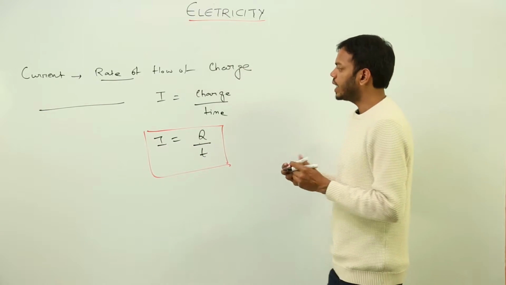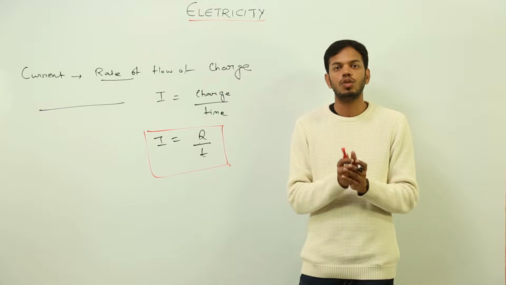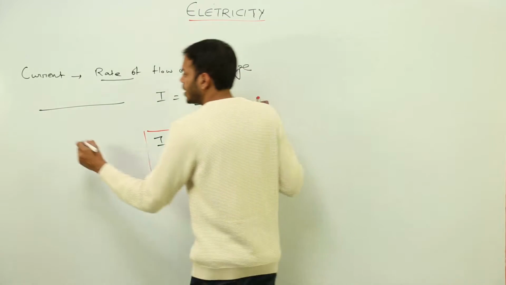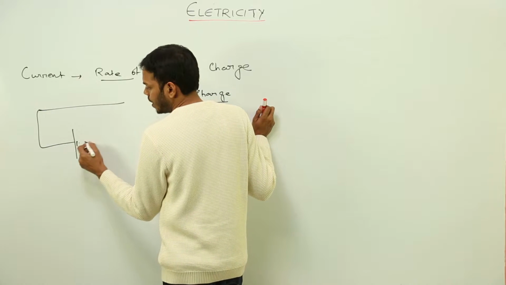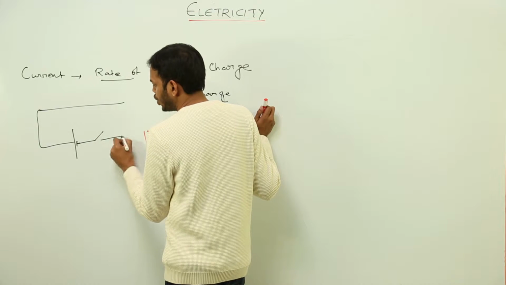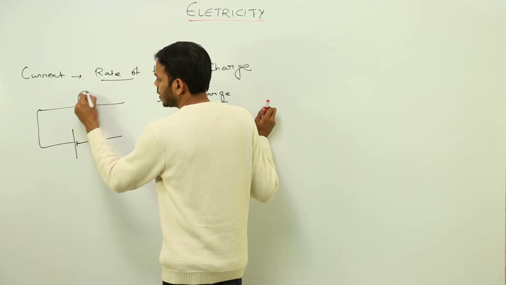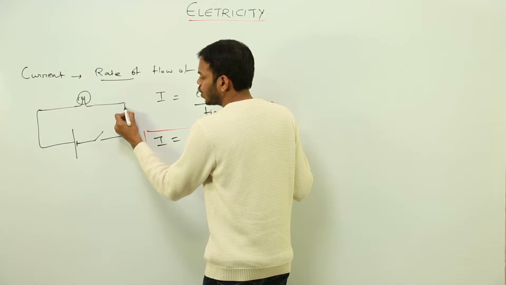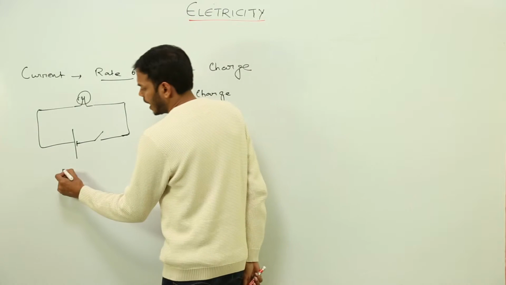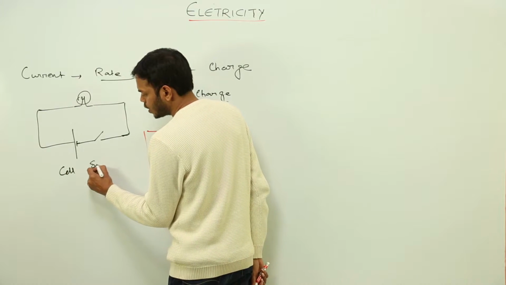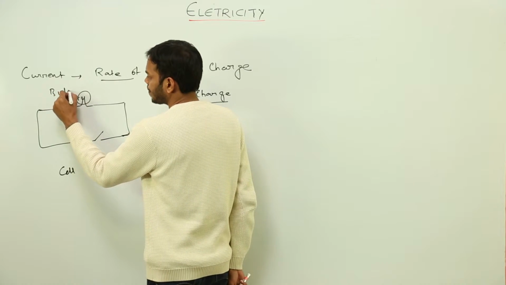Now, to understand what charge is flowing in what time, you'll have to actually examine a proper wire. Suppose this is a wire. I've connected a cell, a switch, and I've also connected a bulb. These are a few symbols which we are going to study in our next topic. So what have I connected? I've connected a cell, a switch, and a bulb.